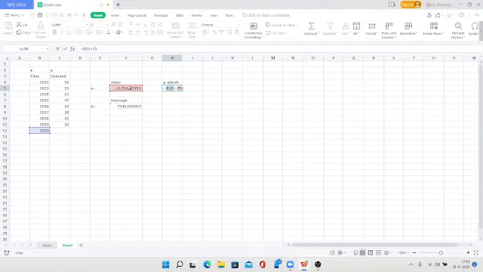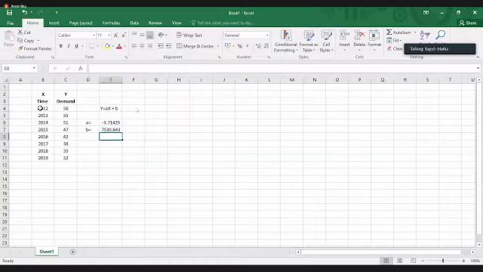Yes, sir. In the same way, we'll get the intercept value also. Once you get the values of A and B, the slope and intercept, you can substitute them in this equation and get whatever value you want. For example, if I want the 2020 demand, how will you get it? Now the equation is like this. y equals A, which is minus 3.714.